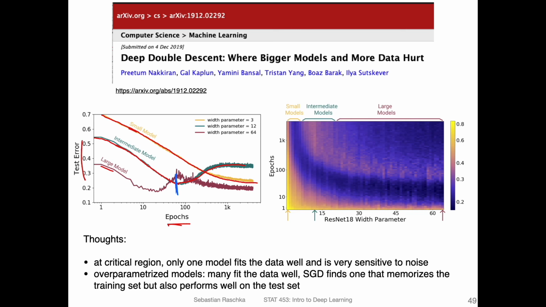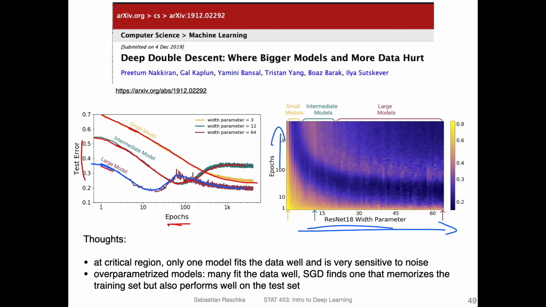For this intermediate model, it would be good to stop the training early, let's say, training here. In the next lecture, I will also talk more about early stopping as a way of regularizing the model, improving the performance, and preventing overfitting. And for the large model, you observe it goes down, then it goes up, similar to the intermediate model, but then it goes down again. That's also this double descent. On the right-hand side is the same thing, just visualized differently, with the model parameter size on the x-axis and the number of epochs on the y-axis.